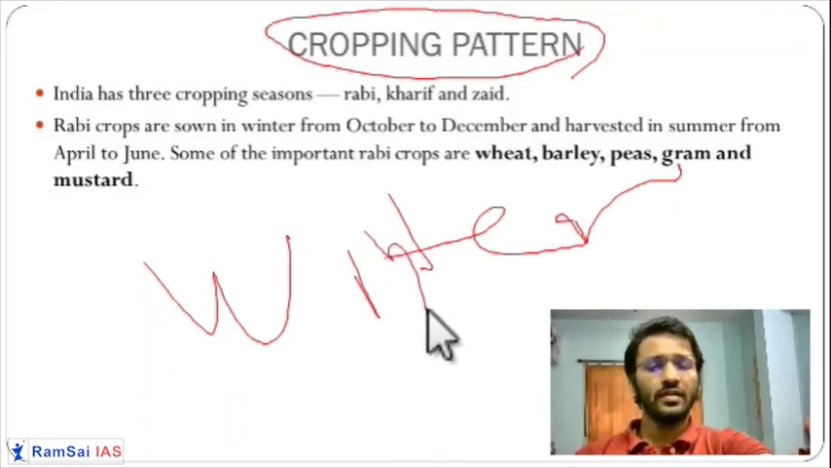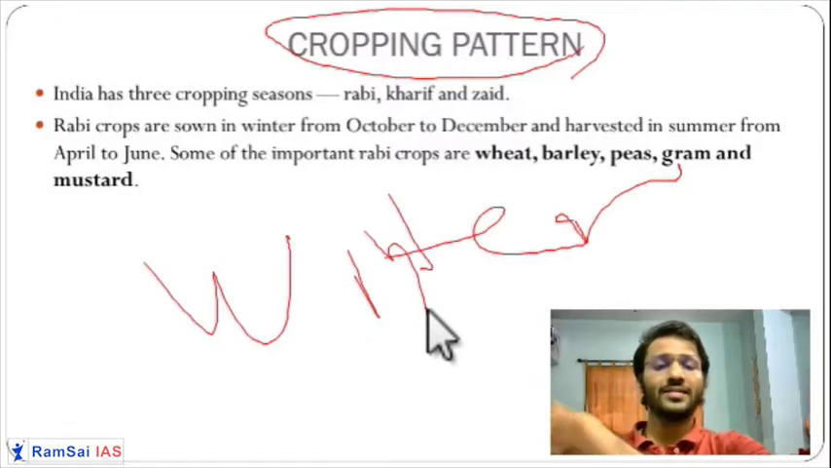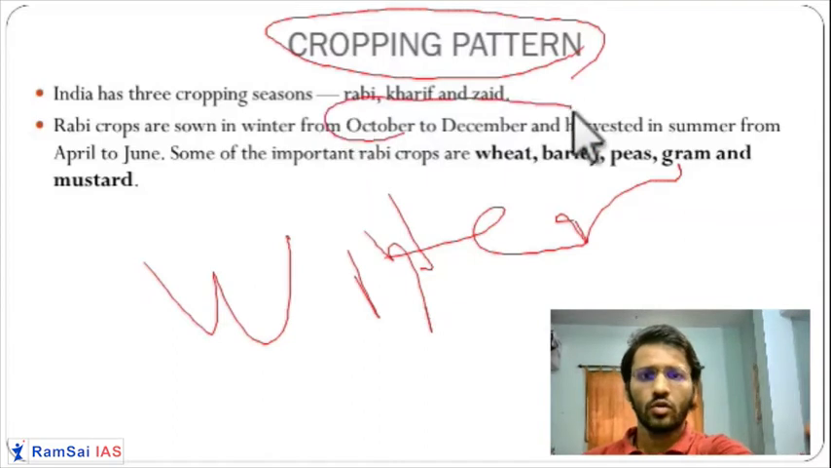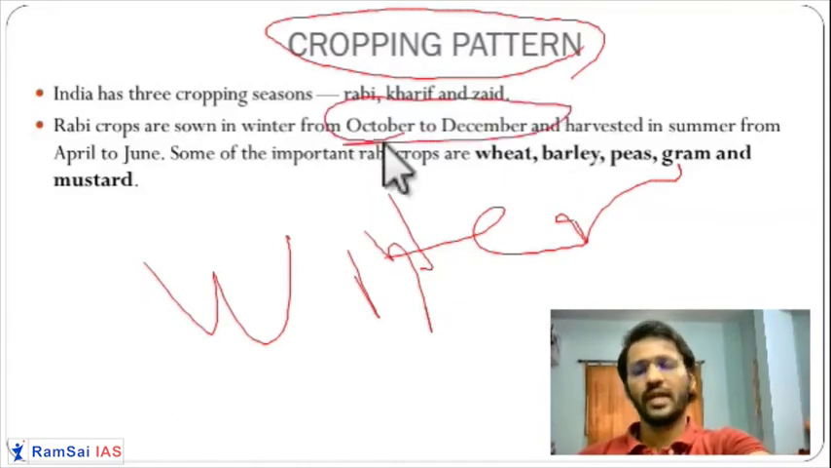So generally wheat and sesame are among the major and largely sown crops. Then you have peas, grams, and some lentils also. Generally they are sown between October and December. This is the time they are sowing the Rabi crops.